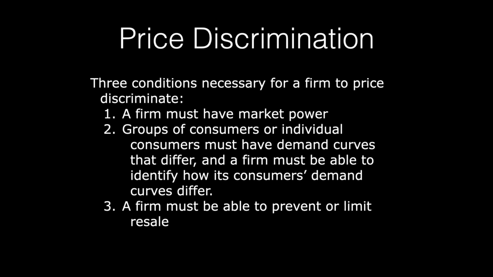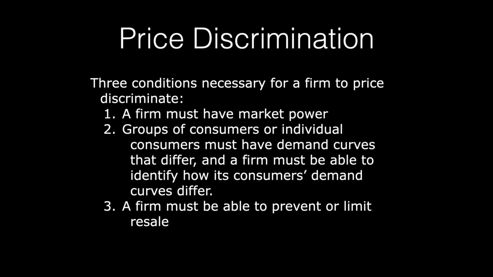To be able to engage in price discrimination, there are three conditions that must be met. First, the firm must have market power. If the firm does not have market power, it is a price taker. It must charge no more than the going market price for each unit to be able to sell anything. If the firm has market power, it can raise its price without losing all of its customers. In many cases, market power gives producers the opportunity to pursue different pricing strategies to capture more consumer surplus and earn higher profits than it would if it simply charged every consumer the same price.